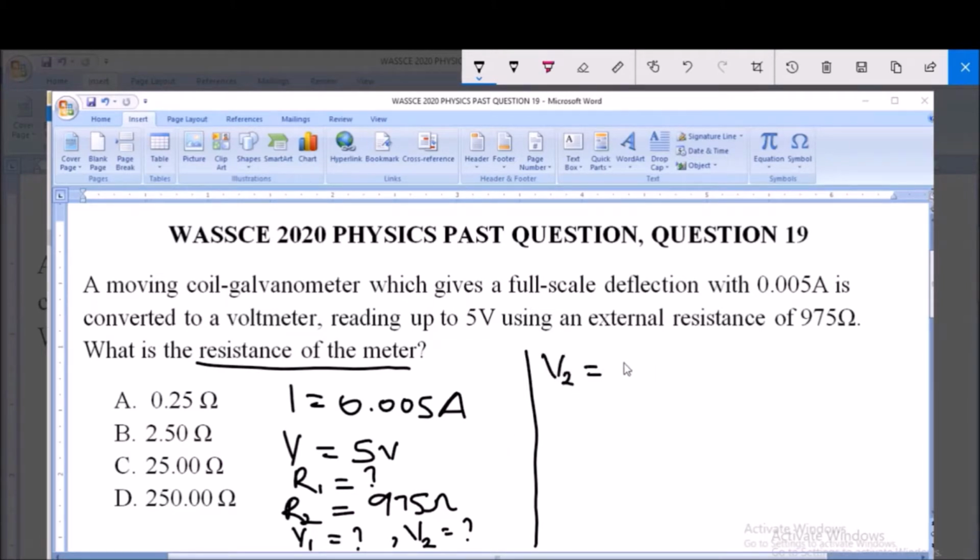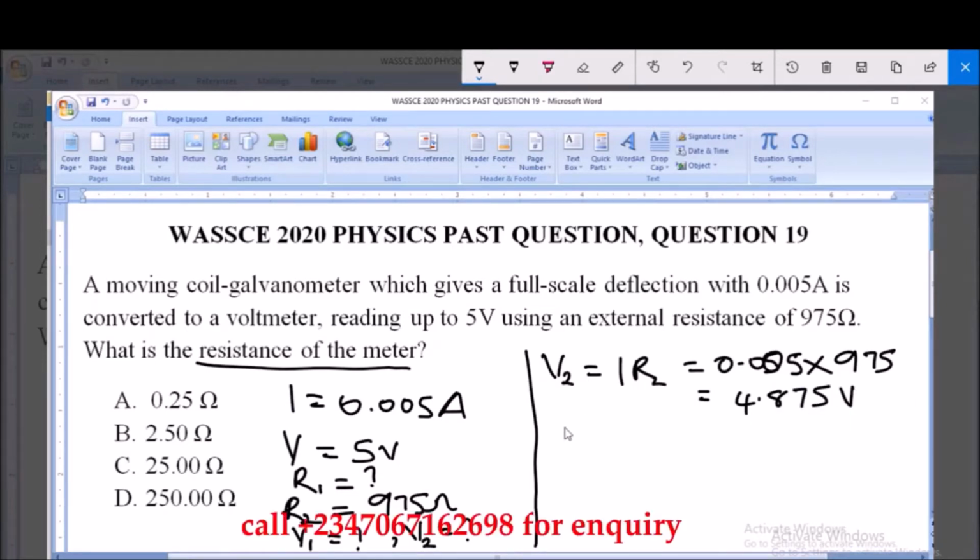V2 is equal to I times R2, which is 0.005 multiplied by 975, and this is equal to 4.875 volts. So V, the total voltage, is equal to V1 plus V2.